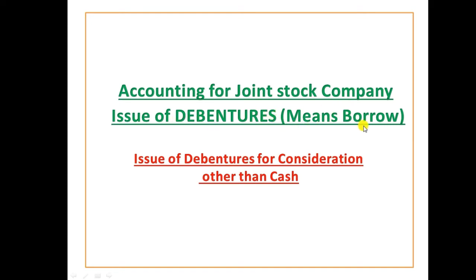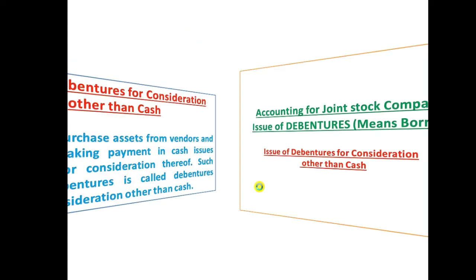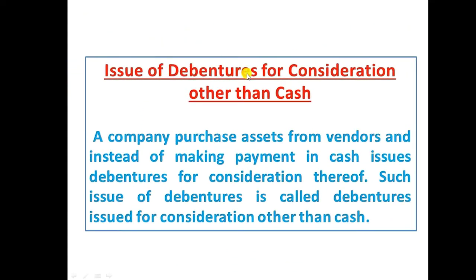It means it is a borrowing. Under this, we are going to discuss in this video issue of debentures for consideration other than cash. Let's see a little detail. A company purchases assets from vendors and, instead of making payment in cash, issues debentures for consideration thereof. Such an issue of debentures is called debentures issued for consideration other than cash.